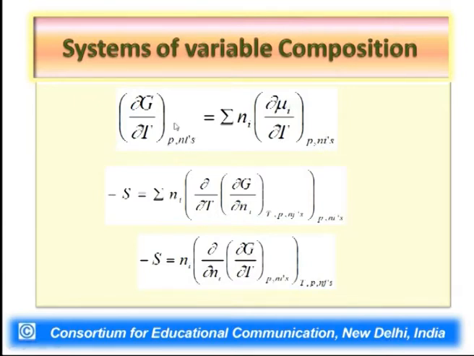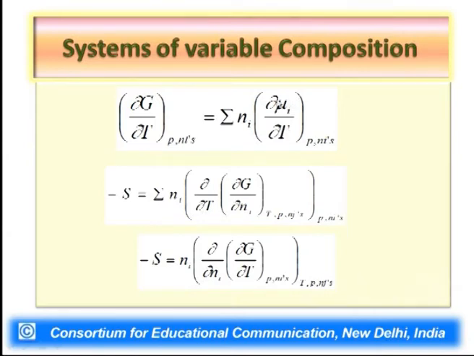Having said so, in the left hand side expression, we all know that the change in Gibbs free energy with respect to temperature is nothing but the entropy with a negative sign. So minus S is what we get at the left hand side, which is equal to summation Ni.